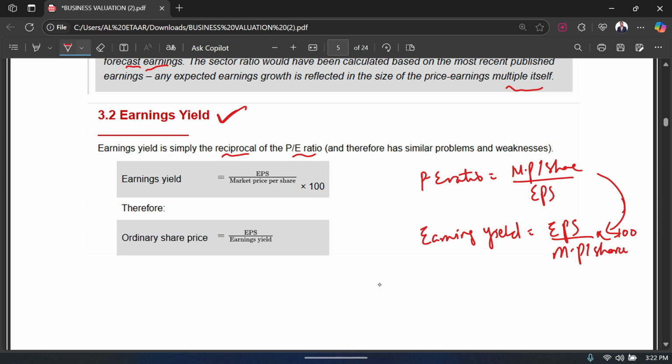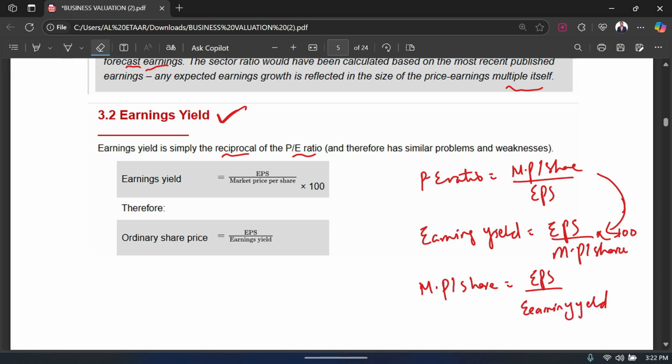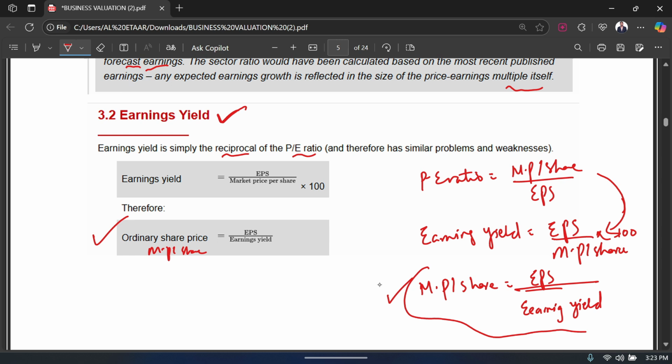Now if I have to rearrange this formula to get my market price per share, how am I going to do that? I'm going to write that market price per share is equal to EPS over the earning yield. Okay, and now you are not going to times it by 100. That is something you need to remember, that now you are not going to times it by 100. So EPS divided by earning yield, that's it. That's what you can see over here. Therefore, we can calculate our ordinary share price or our market price per share by dividing EPS by the earning yield. This formula that I've written over here.